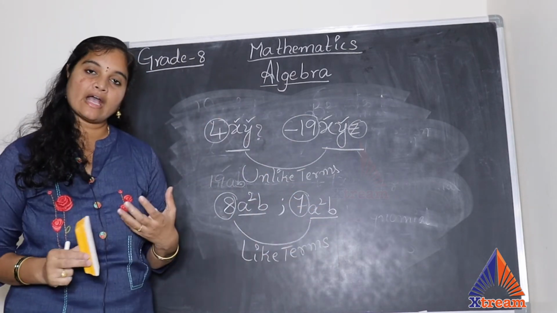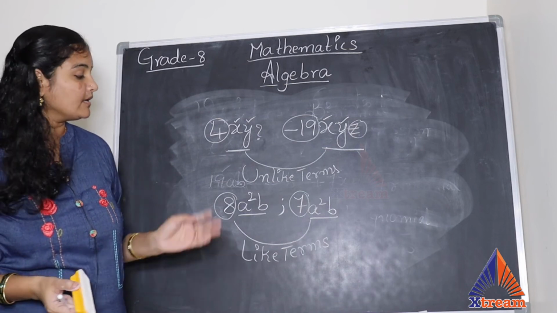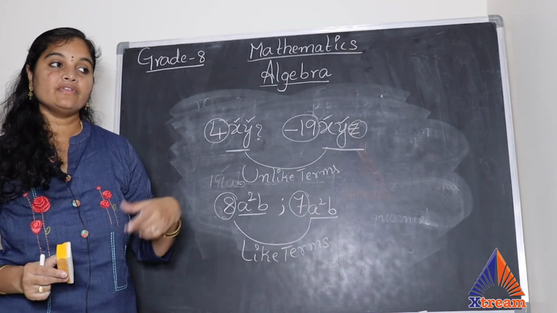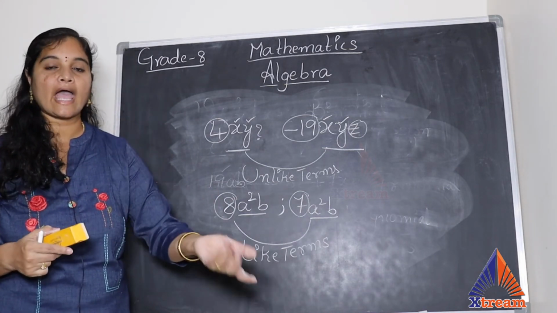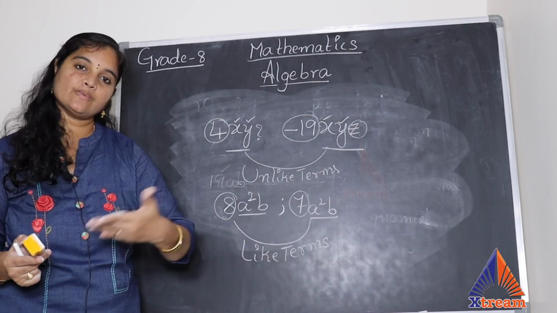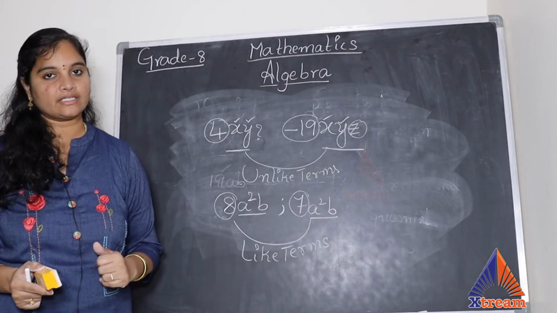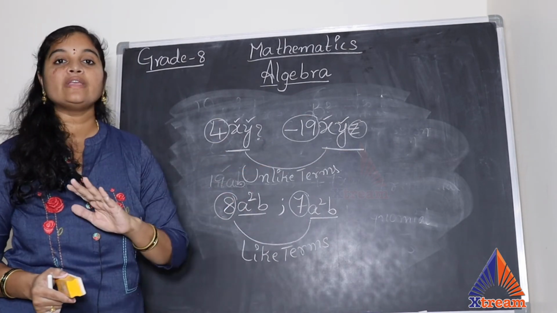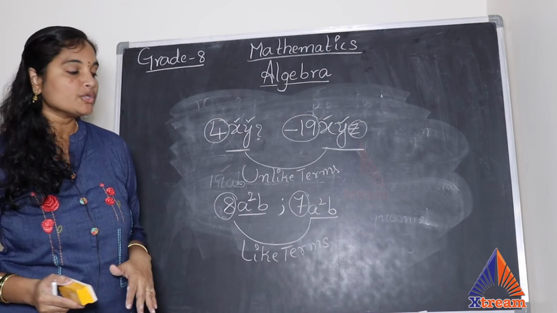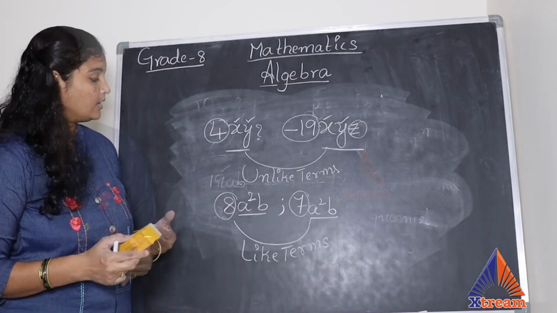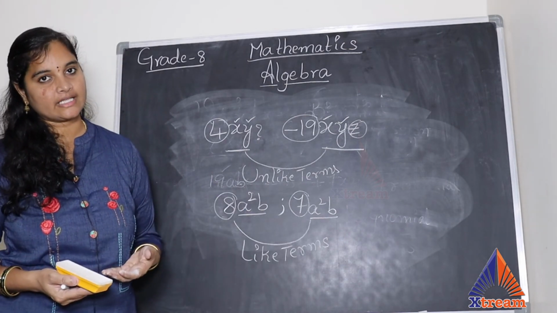Okay, so similarly we have like fractions and like decimals. We do have like terms. Now in fractions, if they are like fractions, we add or subtract them. Like decimals, we add or subtract them. Similarly, like terms, we can add or subtract. But if they are unlike terms, we cannot add them. So how to add like terms and all, we'll be learning in our further classes.